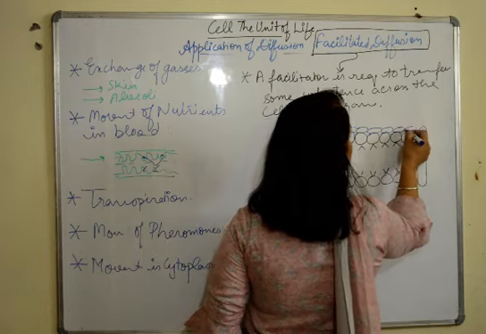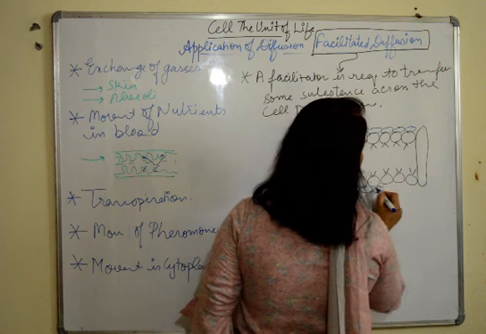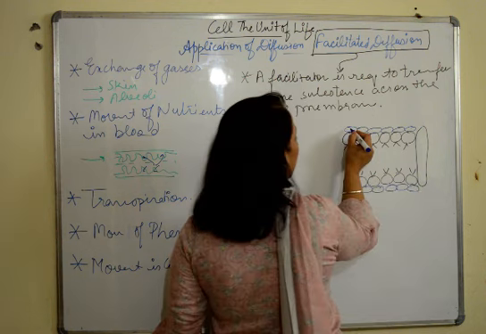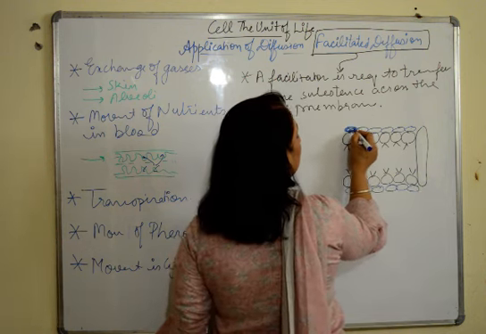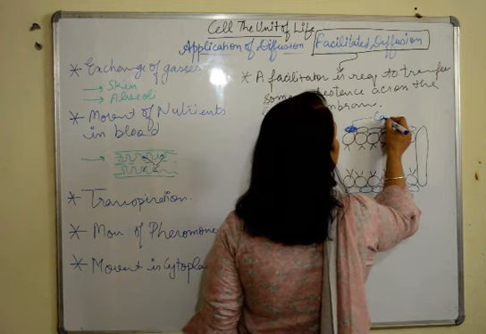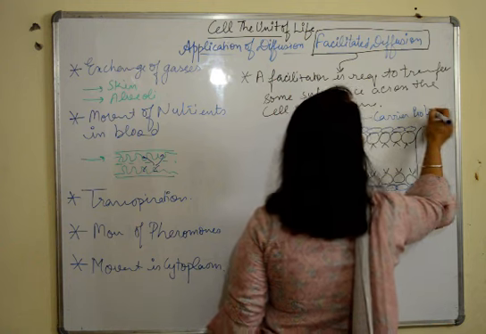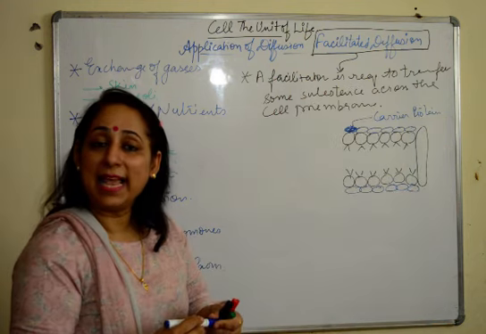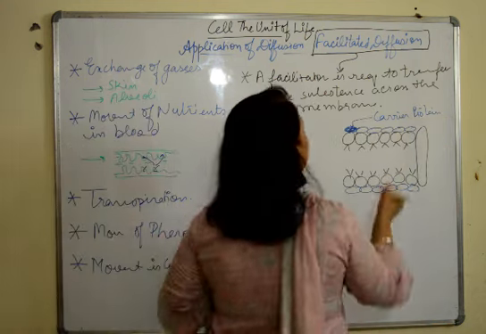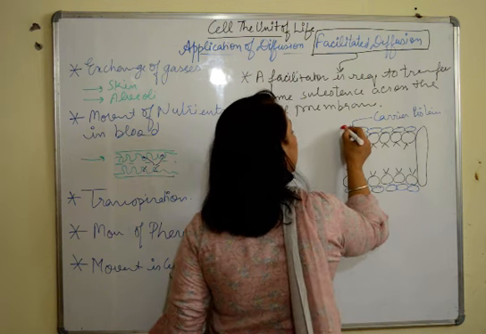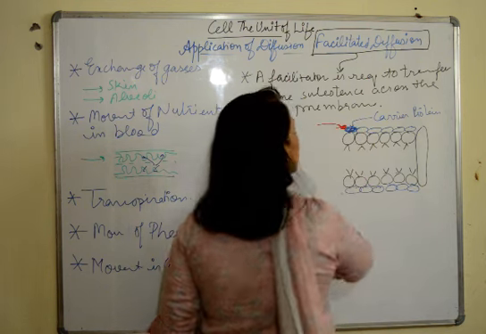Now some of these extrinsic proteins act as carrier proteins. Suppose this protein is a carrier protein. Fine. Now what will happen? The substance which has to be transferred will attach to the surface of the carrier protein. So this is a substance to be transferred.